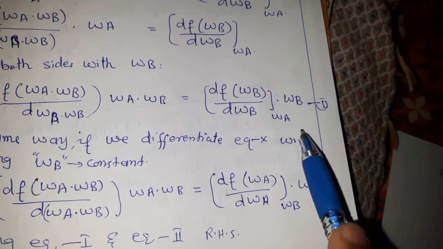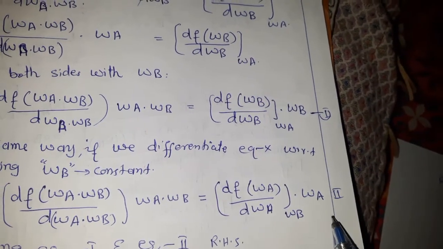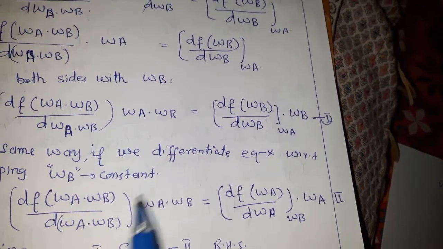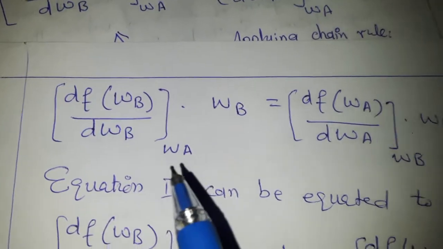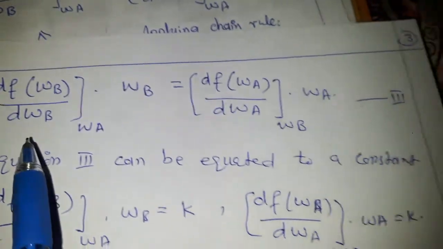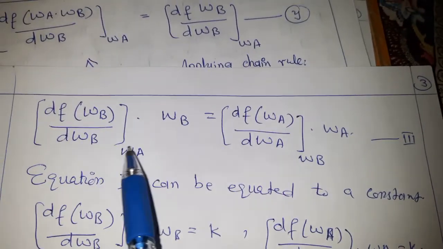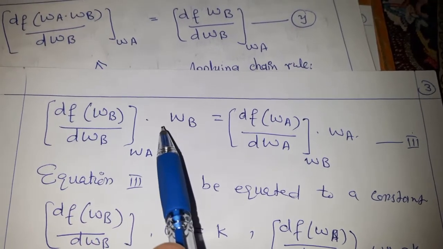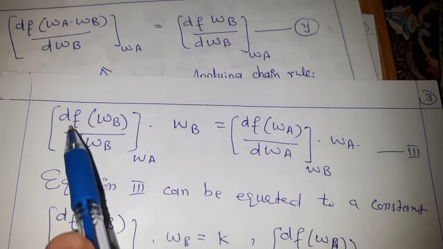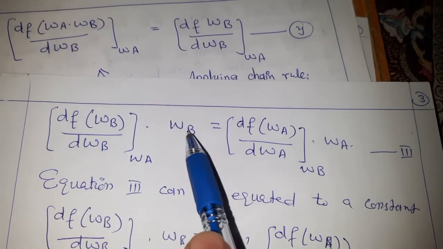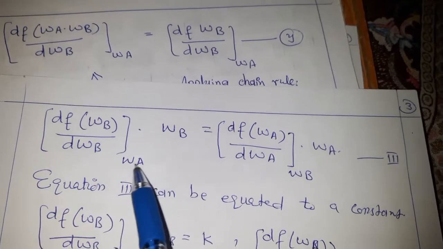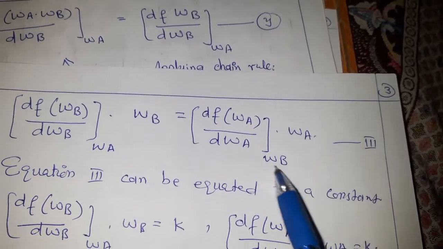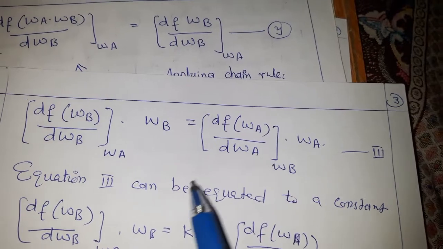So if we compare equation 1 with equation 2, the left hand sides are equal, so comparing the left hand side of both equations, we got this equation 3. If you look at equation 3, this is for the individual system, this is for system B mostly, and system A is kept constant. In this case system B is kept constant, and this is for system A.